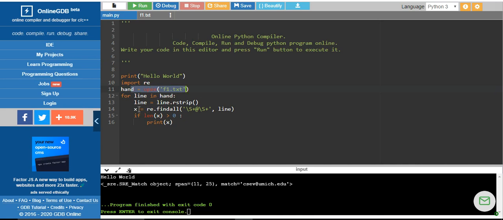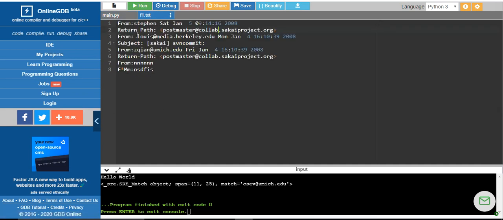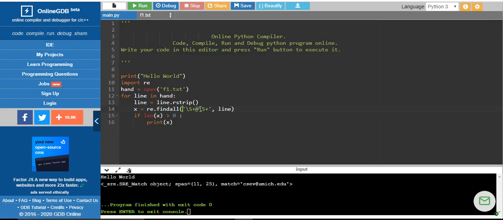Now I will be calling re.findall, and you can use a list here or any variable. What is it saying? You need to extract a particular matching string, which says any non-white space characters. If you just use some other characters like dot star, it will extract the complete line. I don't want to extract the complete line. I want to match a non-white space character followed by at, followed by any number of characters. If I use star instead of plus, that is also fine.